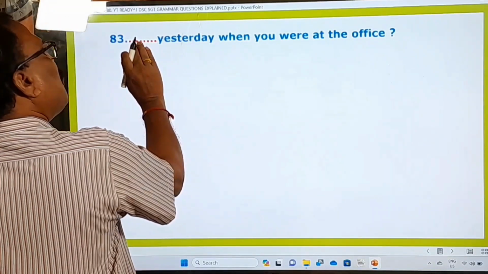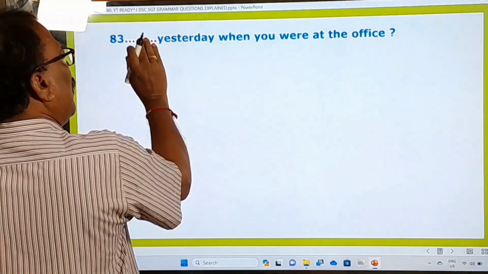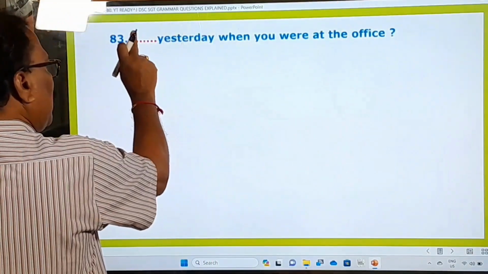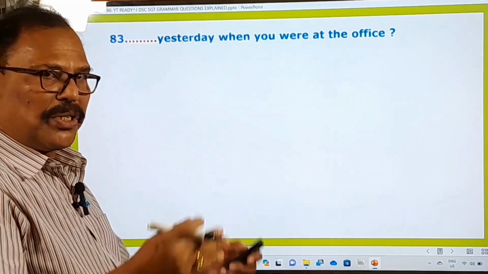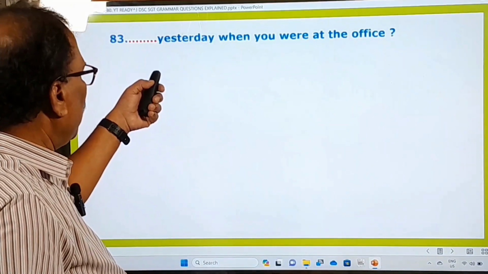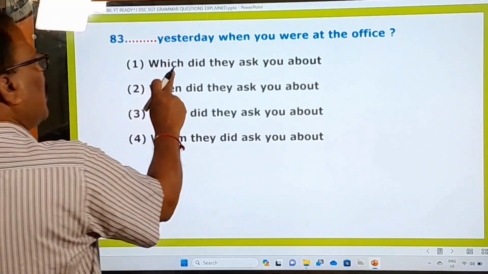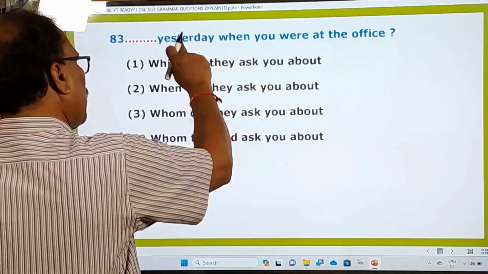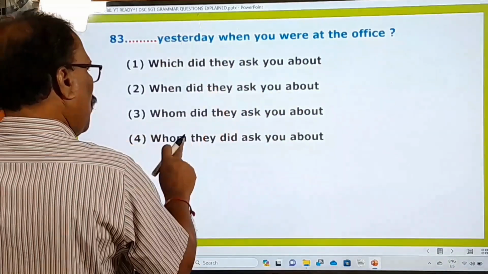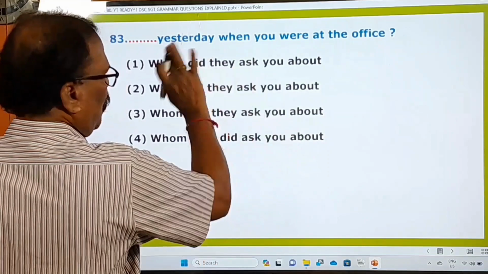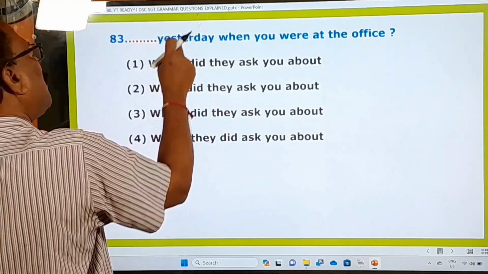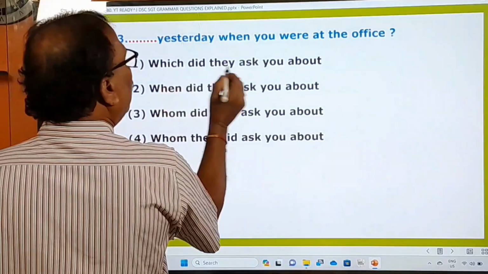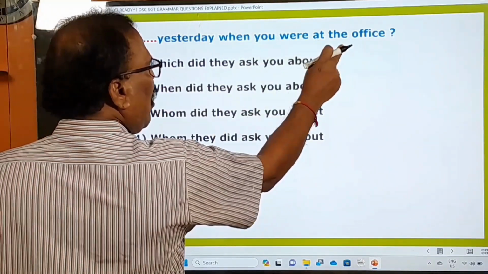83rd, again here is a blank given in this sentence. Dash yesterday when you were at the office. Question mark is given. So that we have to fill in with a suitable word or words or sentence. Come on, let us see the options. Which did they ask you about yesterday when you were at the office? When did they ask you about yesterday? Whom did they ask you about yesterday? Whom they did ask you about? So these are the four options given. What is to be used in this blank? Let us check. So here, which did they ask you about when you were at the office?